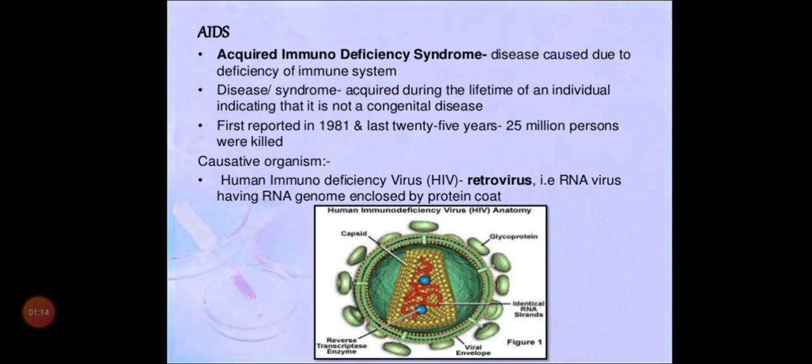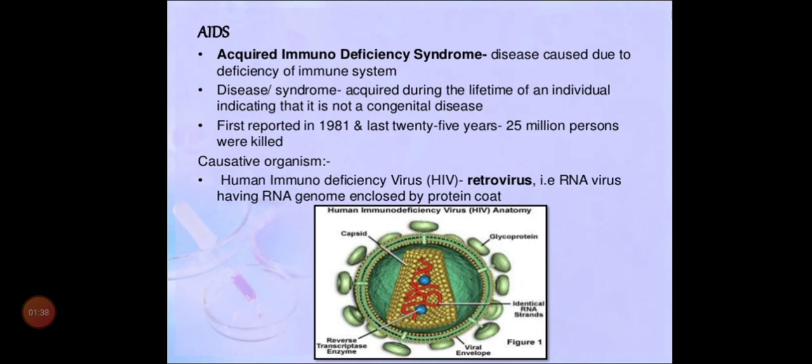Here, why are we calling it a syndrome? Syndrome means a group of diseases. Because of AIDS, it will target your immune system, and your immune system will be disturbed. Because of that, you will have different kinds of diseases. That's why we call it acquired immunodeficiency syndrome. Is that clear?